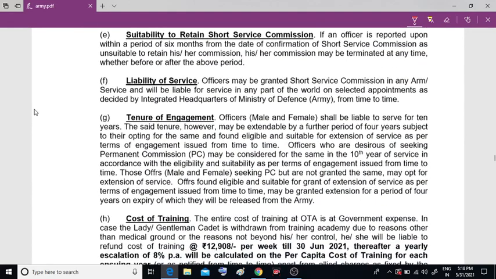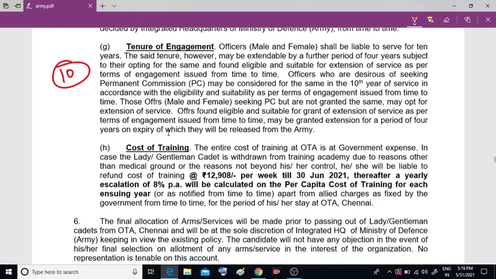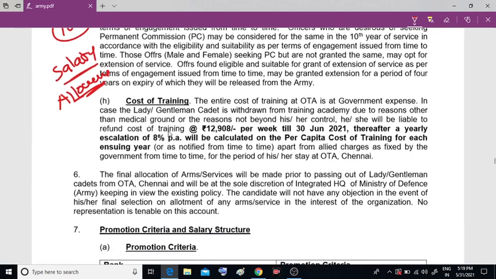Next is tenure of engagement, meaning how many years this job will be. They have given 10 years. After 10 years, depending upon your performance, they will extend it. So it depends upon the project also. 10 years will be a very fine job, and they will give a good salary as well as good allowances for all of you. Don't worry about the salary. The cost of training will be entirely borne by the government; you will not pay anything for this.